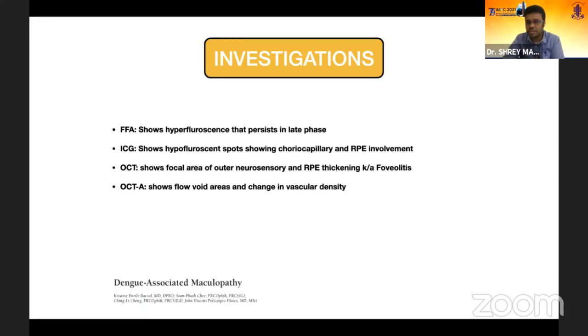Fundus fluorescein angiography shows hyperfluorescence that persists in the late phases. We didn't do FFA in our study to keep it non-invasive, and we just stuck to the OCTA.